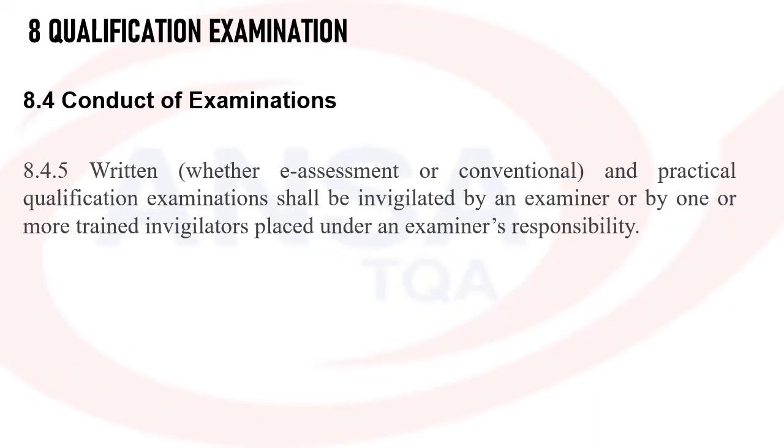Written examinations, whether e-assessment or conventional, and practical qualification examinations shall be invigilated by an examiner or by one or more trained invigilators placed under the examiner's responsibility.